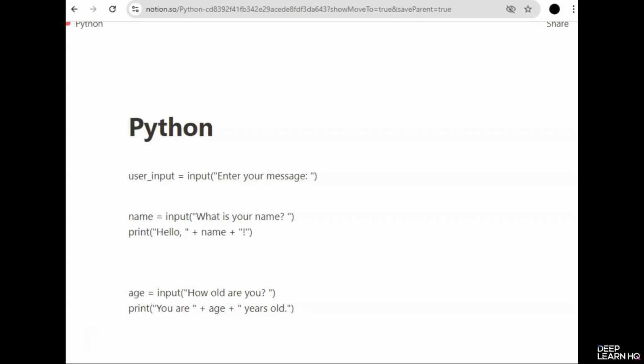In Python, the primary way to take input from the user is through the input function. This function reads a line from input. Then it converts it into a string and returns it. Let's go through some basic examples.